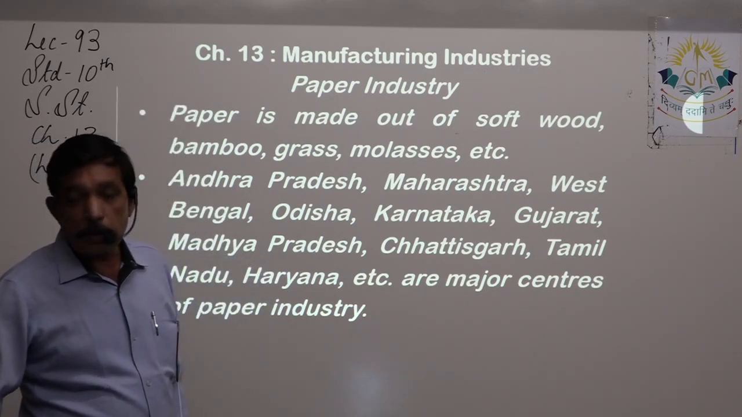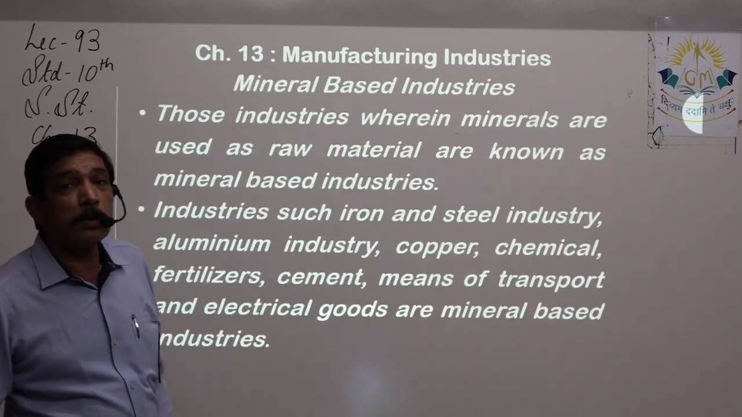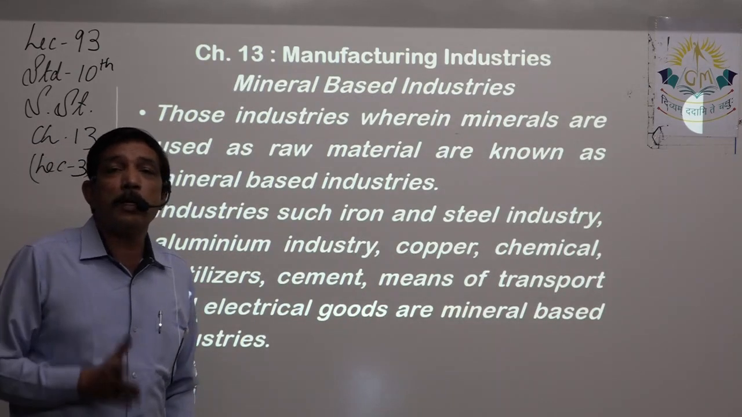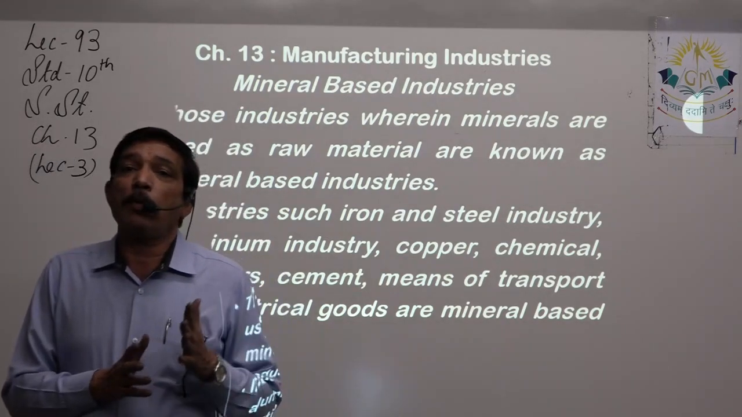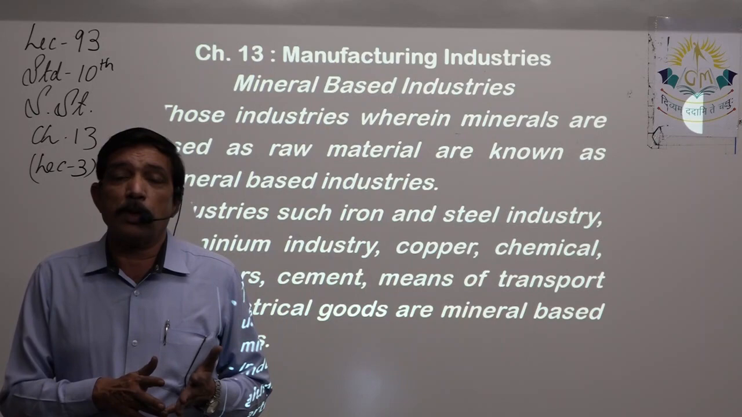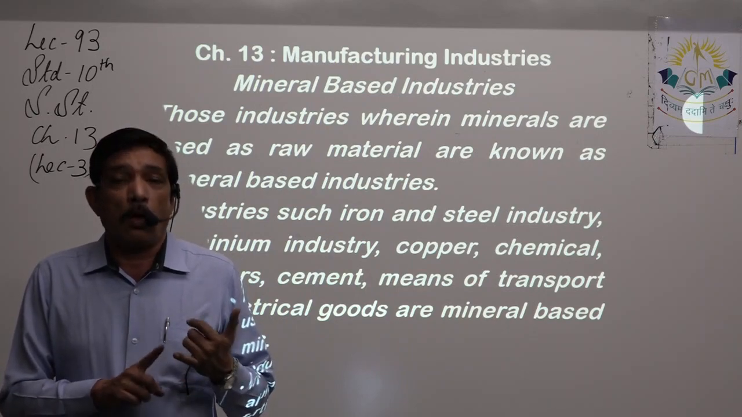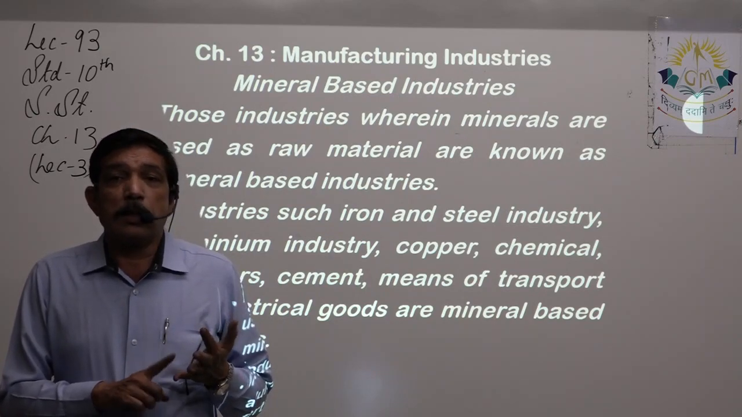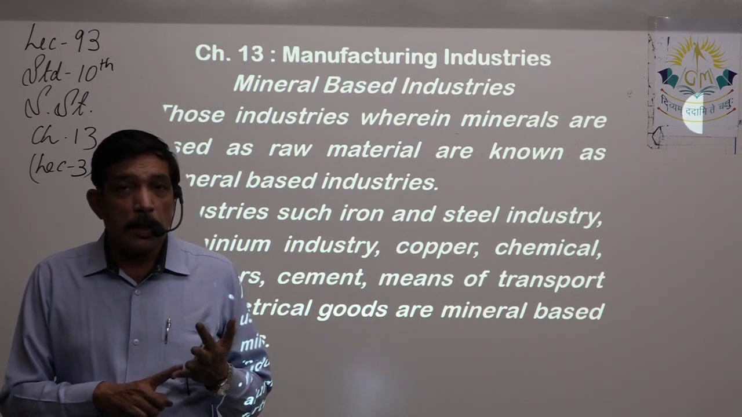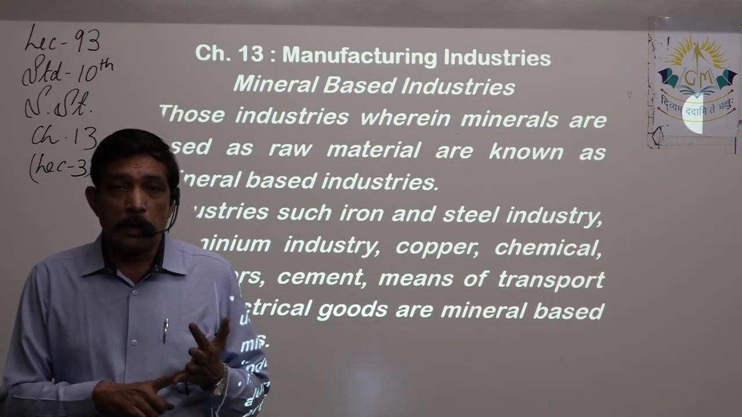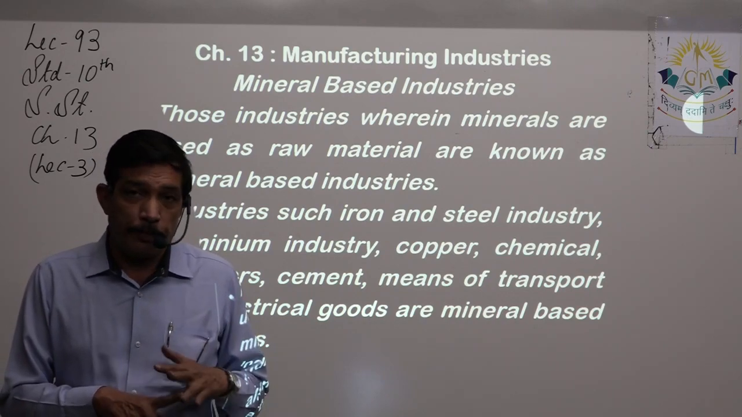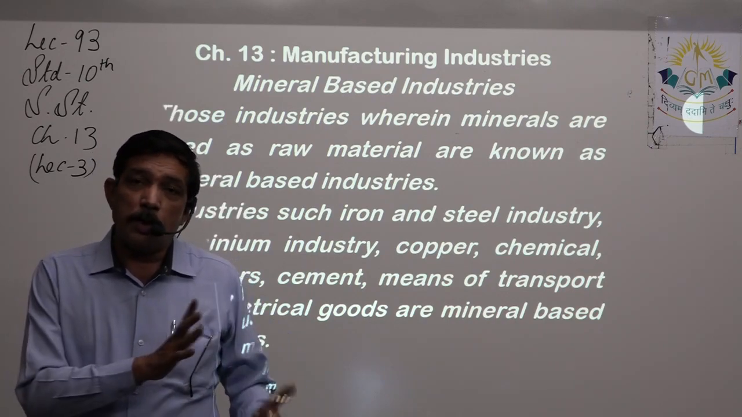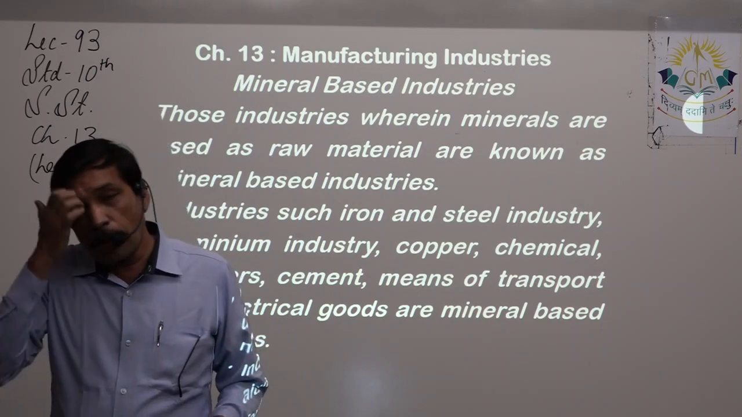Now we come to the second part of this chapter, that is mineral based industry. Up till now we had been learning agro-based industry. The first one in that sequence is cotton textile, next comes jute textile, then silk textile, then synthetic, then comes paper. So these are all mostly based on agro, right, agriculture.